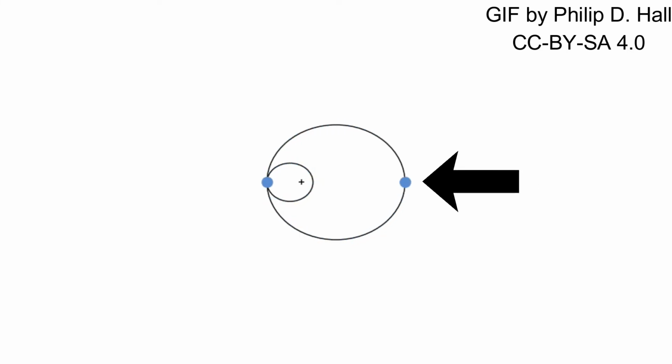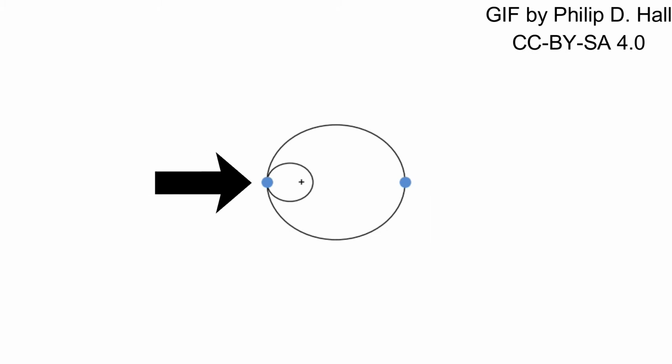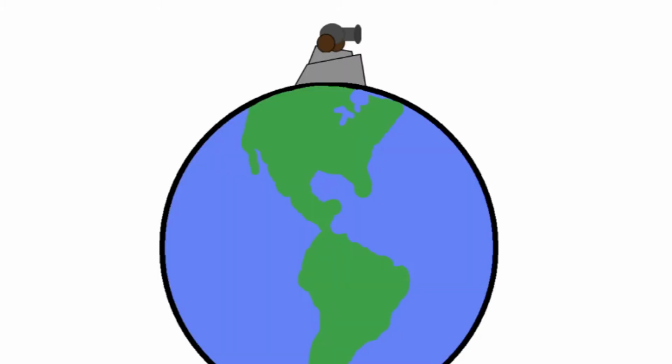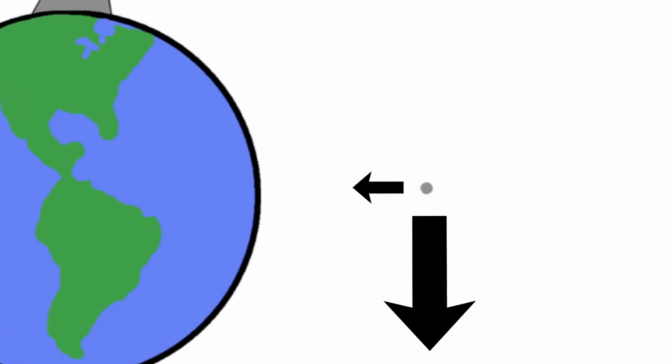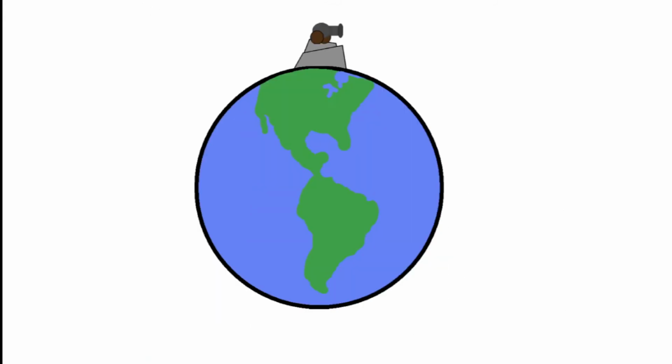The highest point on the orbit is called the apoapsis, or apogee if the satellite orbits Earth. Similarly, the lowest point is called the periapsis, or perigee if the satellite orbits Earth. Let's say we fire it even faster, at a speed of around 40,300 kilometers per hour. At such high speeds, the force of gravity can no longer hold the cannonball in an orbit, and instead the cannonball goes flying out into space.